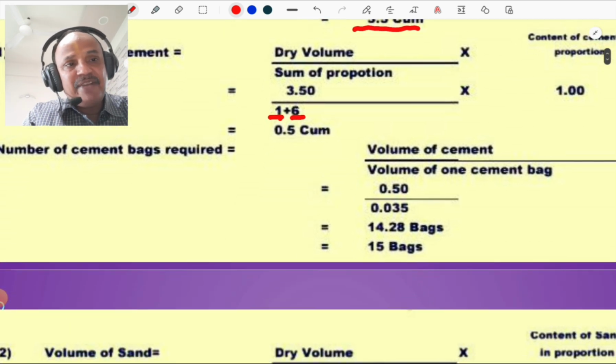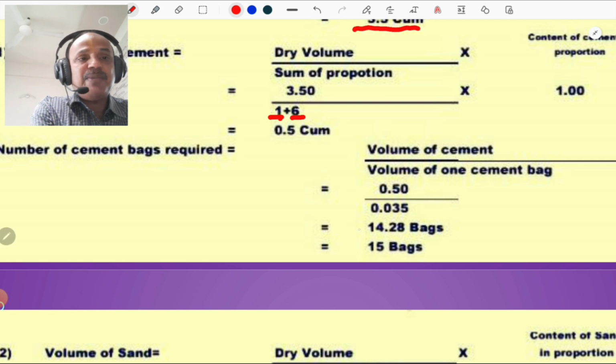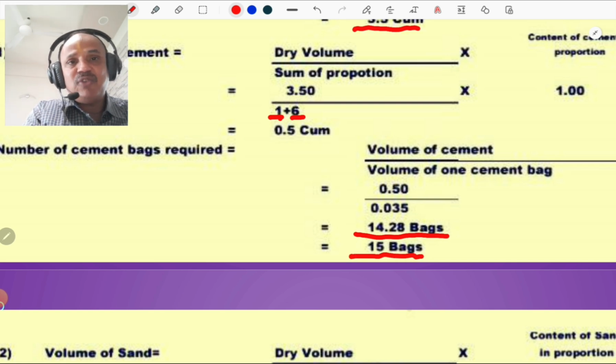So 0.50, and what is the volume of one cement bag, as already discussed in the previous lecture. The volume of one cement bag is 0.035 cubic meter, so 0.50 divided by 0.035, the answer is 14.28. So we go for the higher side and the cement bag requirement is 15